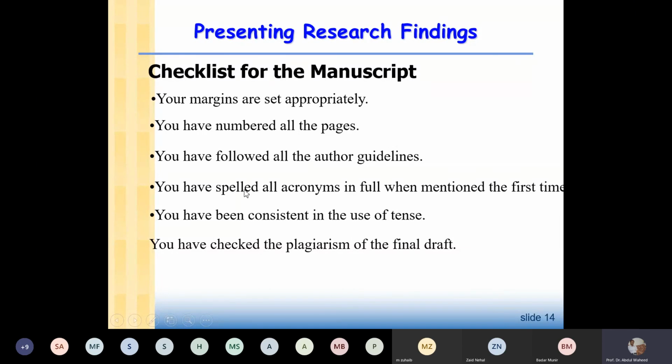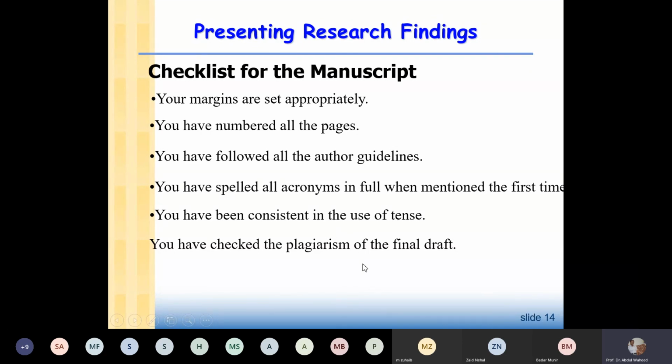Okay, page numbering should be there in your report, and you have followed all the author guidelines. Whenever we submit our paper to some research journal, there are author guidelines. So the researcher should follow the author guidelines that are given on the website of the journal. And then you have spelled all acronyms in full when mentioned the first time. So the first time you are mentioning an acronym, you have to spell it in full, no? And then you can use the acronym in the text.